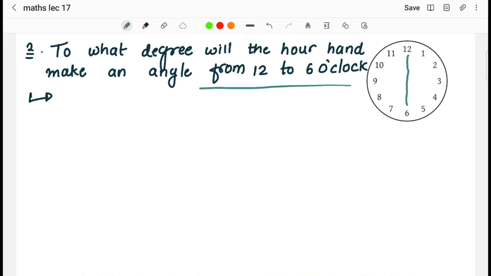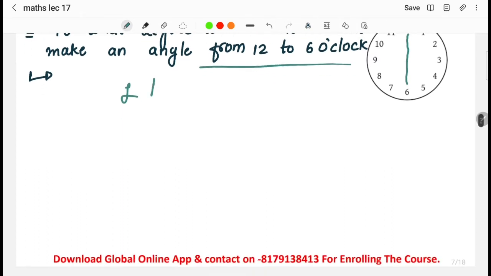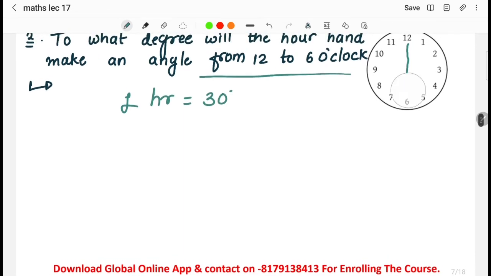So as we know that in 1 hour, the hour hand is covering how many degrees? It is covering 30 degrees. As we know, for example, the hour hand was at 12. Now the hour hand has moved to 1. So what we get from this is that the hour hand in 1 hour is covering how many degrees? It is covering 30 degrees.